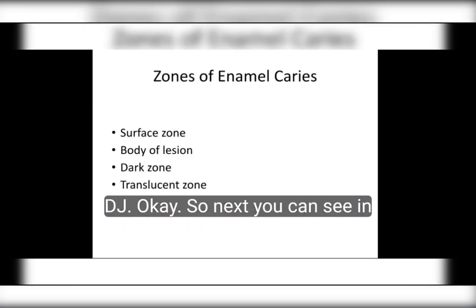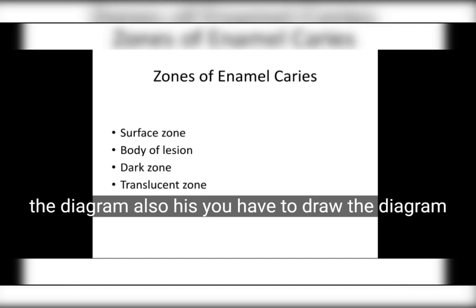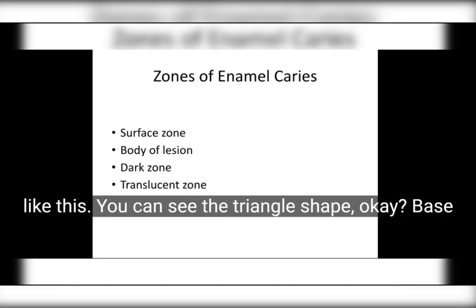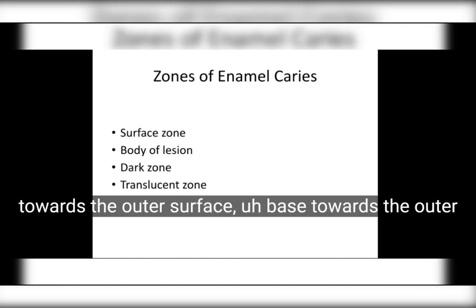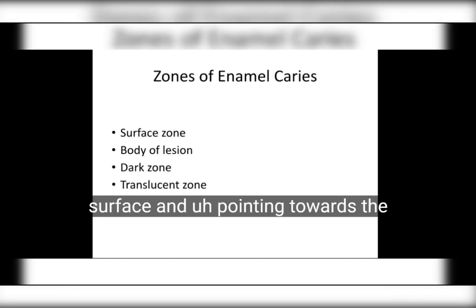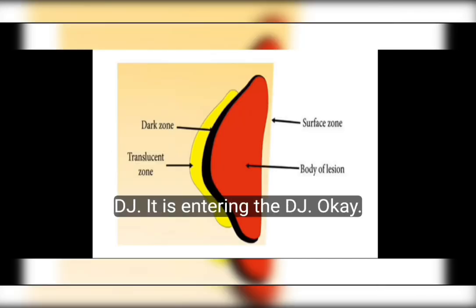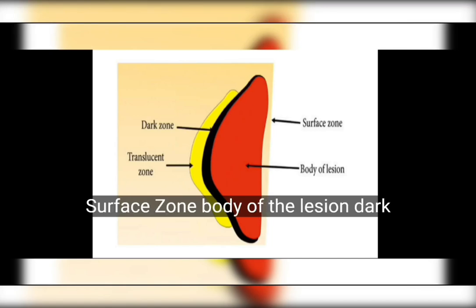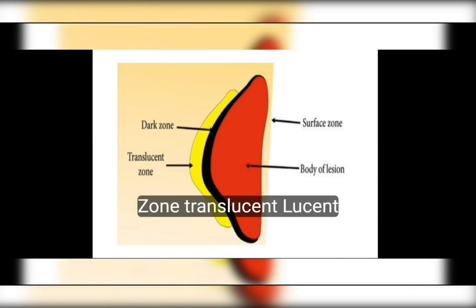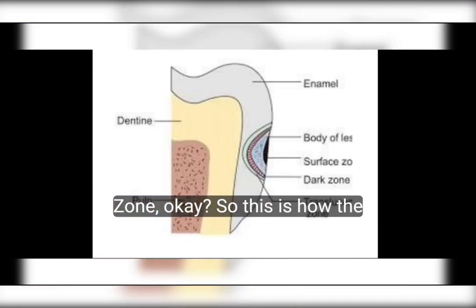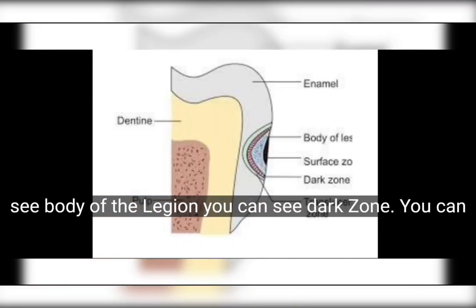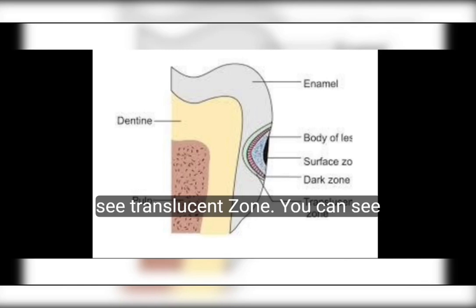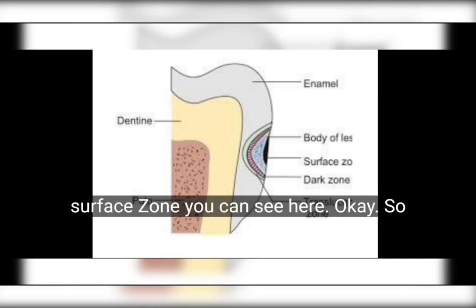Next you can see in the diagram also, histologically you have to draw the diagram like this. You can see the triangle shape, with the base towards the outer surface and pointing towards the DEJ, entering the DEJ. So the zones of enamel caries are the surface zone, body of the lesion, dark zone, and translucent zone. This is how the body of the lesion, dark zone, translucent zone, and surface zone look here.